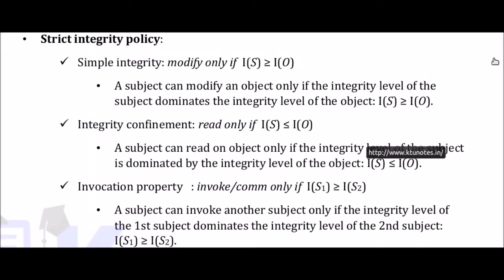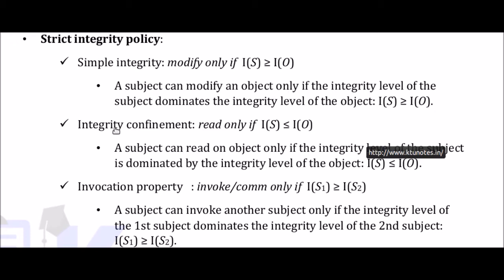Next, coming to the integrity policies of the Biba model. First one is the simple integrity model, that is, a subject can modify an object only if the integrity level of the subject dominates the integrity level of the object. Here it is about writing or modification, that is, no write up. So the integrity level of the subject should be greater than or equal to the integrity level of the object. This is the first policy, simple integrity.